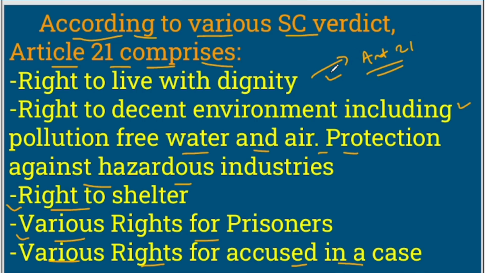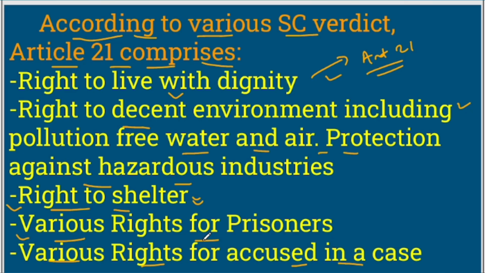And this right to live with dignity came with the 1978 judgment of the Supreme Court in the Maneka case. Then later on in another case, right to decent environment was included under Article 21. Then in various other cases, right to shelter was also included by the Supreme Court. Then the Supreme Court at various points of time in various cases has brought about different rights for prisoners, right?